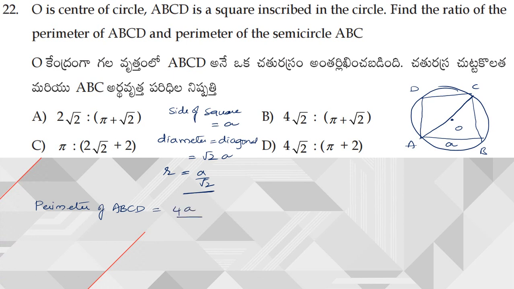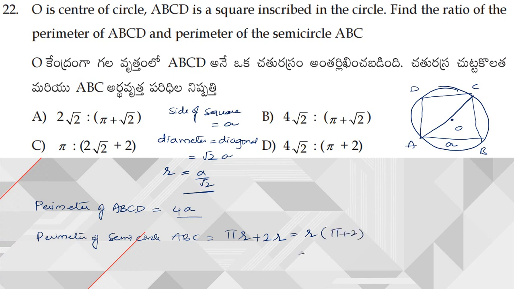So that is already done. Next, what did he ask? Perimeter of the semicircle. So what is the perimeter of a semicircle formula? The perimeter of semicircle ABC is given by pi r plus 2r, so I can write r into pi plus 2.